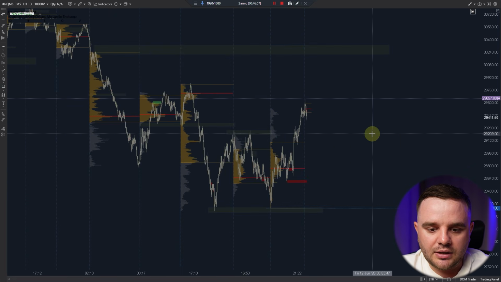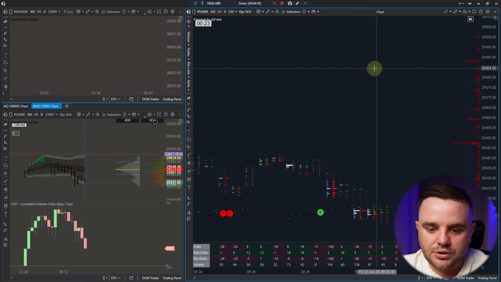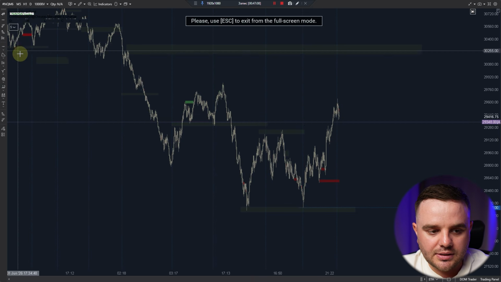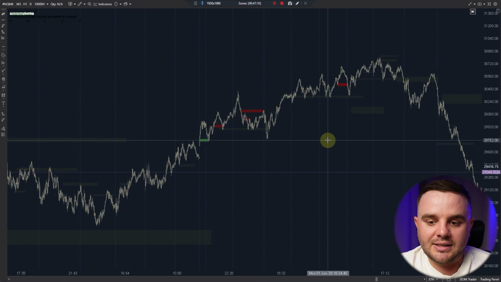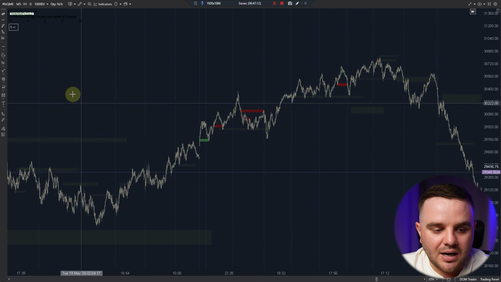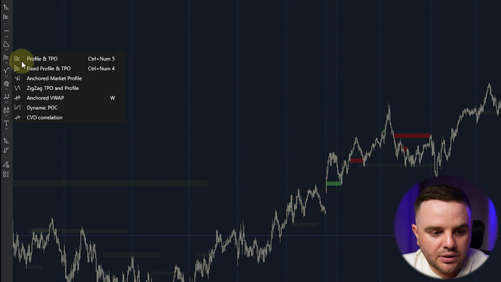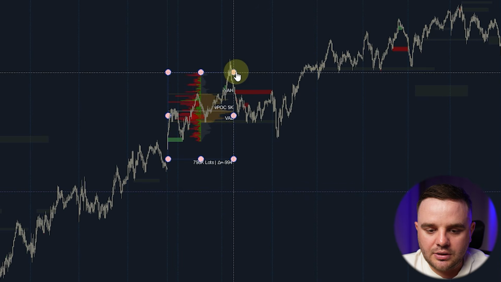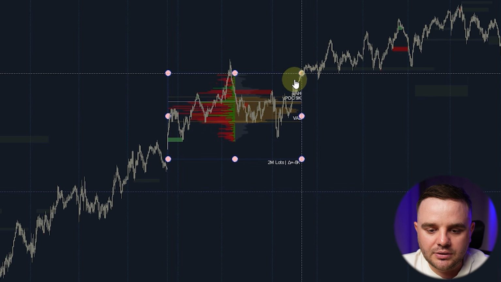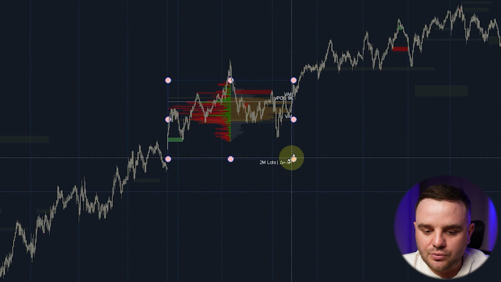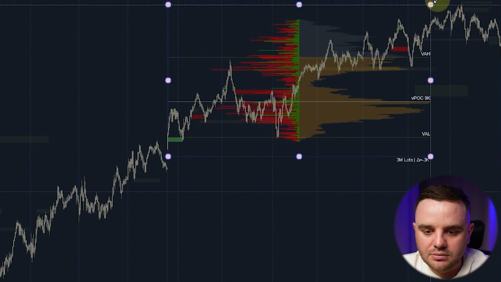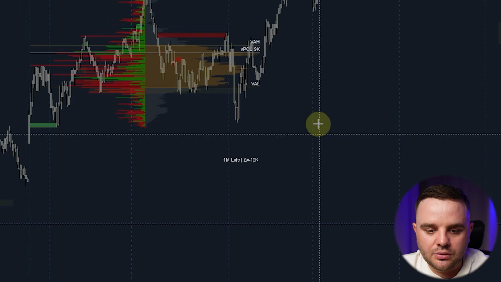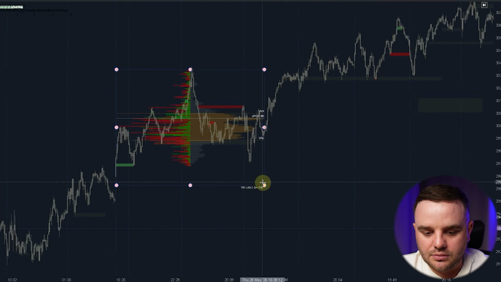Additionally, I use another type of volume profile, which is called composite profile. Composite profile is when you compose, it adds several days together. The best option for me is this one. We go here, profile and TPO. It is this indicator, as you can see, and you can build a profile for days, for weeks, for a candle, for whatever you wish. Why is that beautiful? Because you choose a range period by yourself.